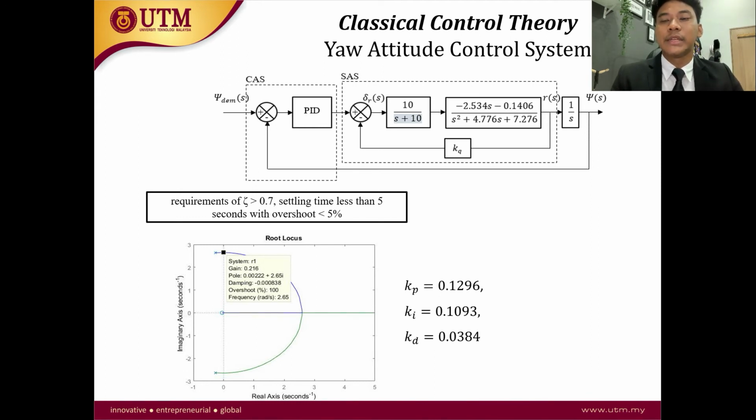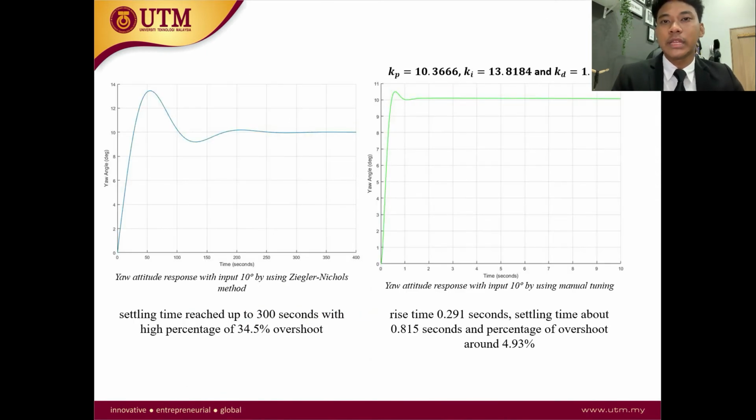So by getting the PID parameters by using the Ziegler-Nichols method, the response has been plotted and it behaves quite badly. After that, I'm using the manual tuning method to get the new PID parameters and the response behaves better compared to the previous one, where the previous one's settling time can reach up to 300 seconds. Meanwhile, for the manual tuning method, the settling time only took around 0.815 seconds, and the overshoot is below